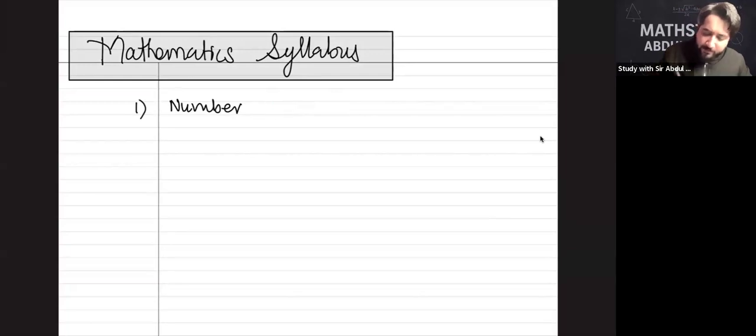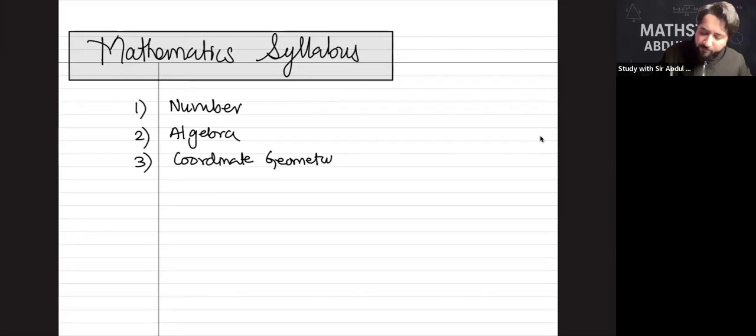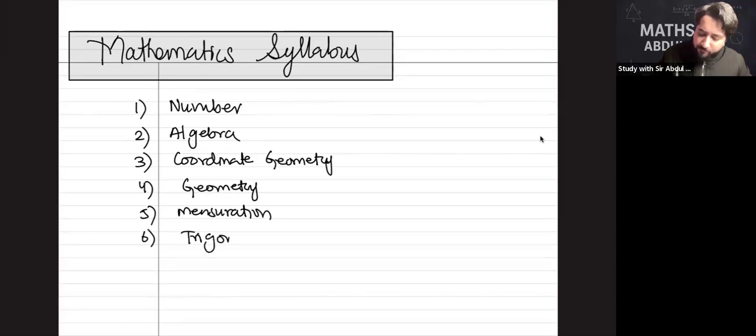Second one is algebra. Third one is coordinate geometry. Fourth one is geometry. Fifth one is mensuration. Sixth one is trigonometry. Seventh one is transformation.